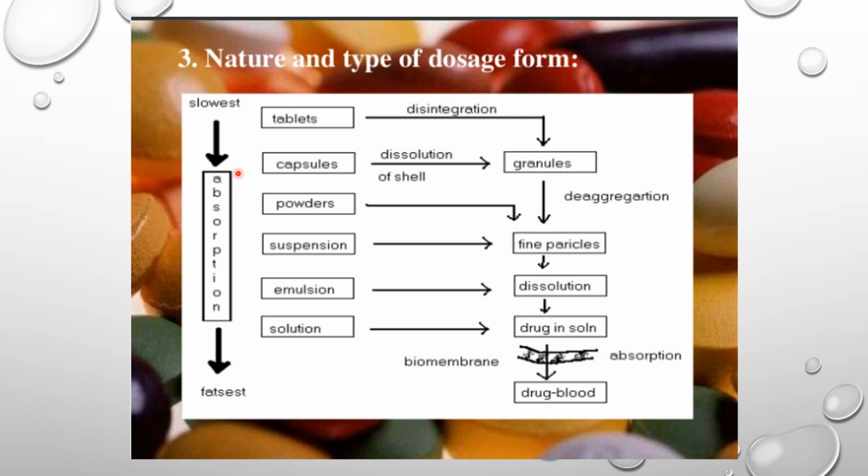So if we see, the slowest rate of absorption of the drug is in the tablet form, whereas the fastest is in the solution form. So we are talking about the nature and type of the dosage form of a drug, which is a drug related factor which affects the absorption of a drug.